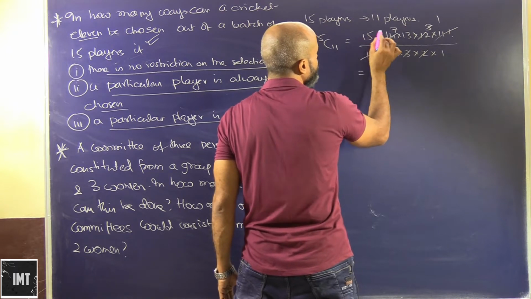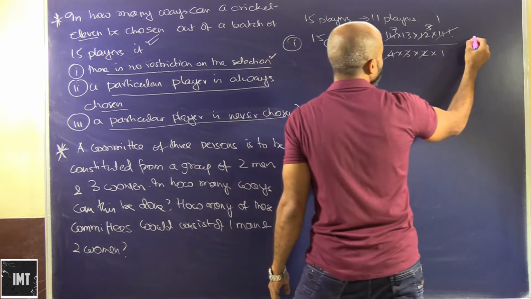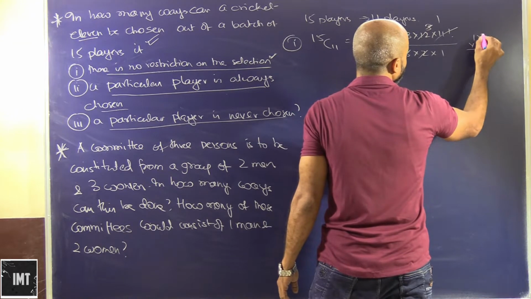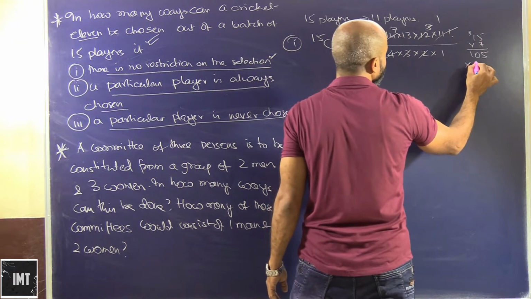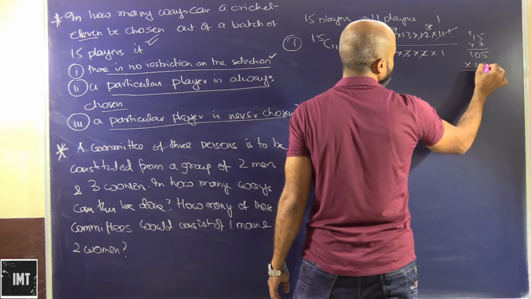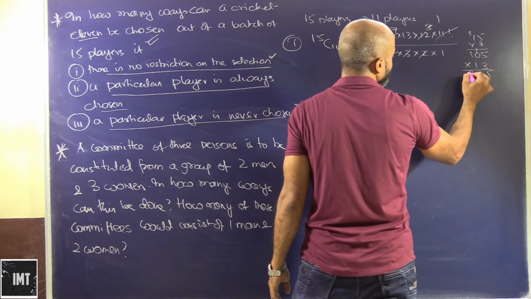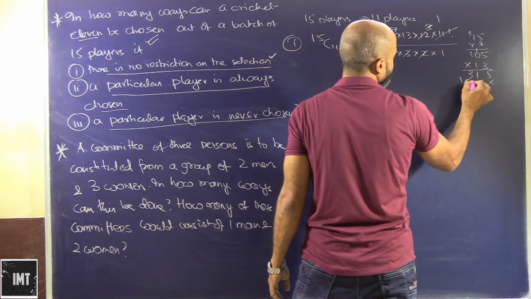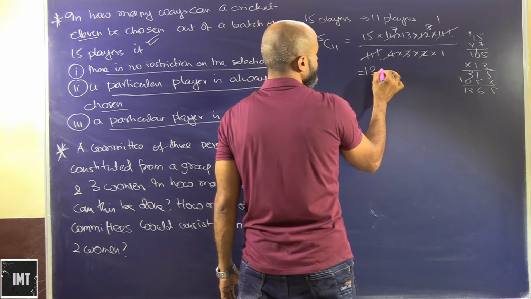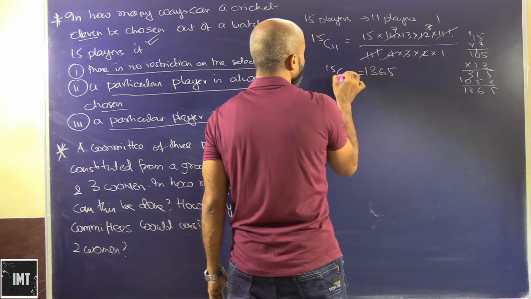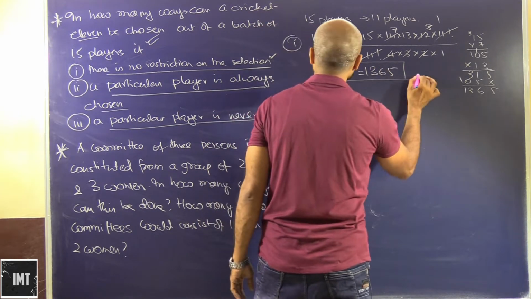So that's basically how much? 15 into 7 is 105, and then 5 into 13, so this is going to be 1365. 15C11, that is 1365 ways.